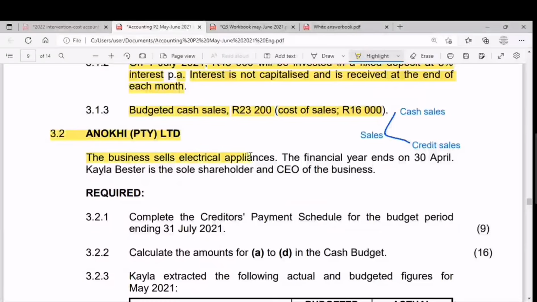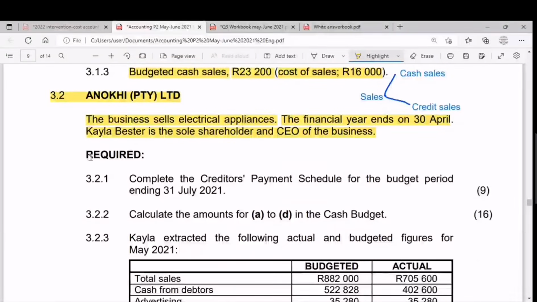The business sells electrical appliances. The financial year ends on 30th April. Kayla Bester is the sole shareholder and CEO of the business. So the company sells the electrical appliances, and there is only one shareholder who is also a CEO of the business, of the company, Kayla Bester, yes. So now what is it that we are required to do here?